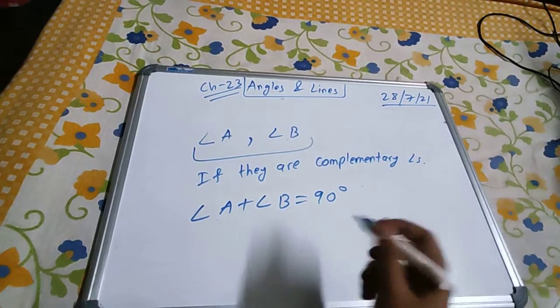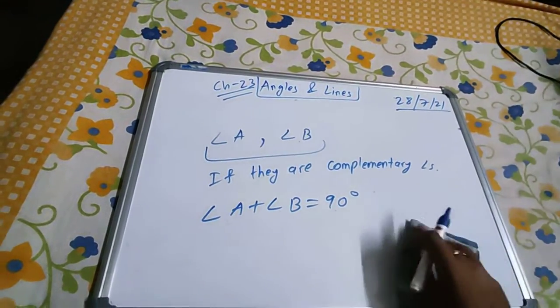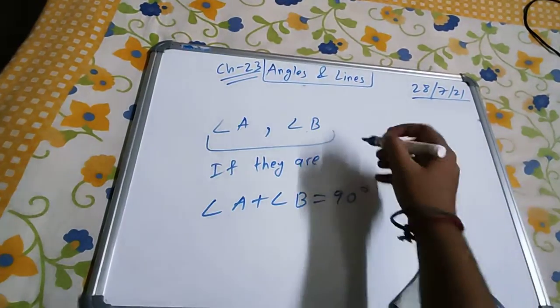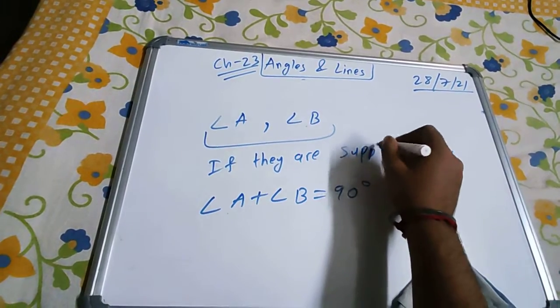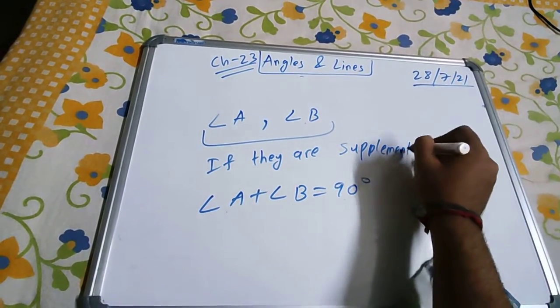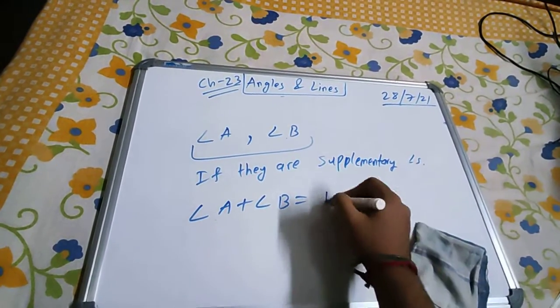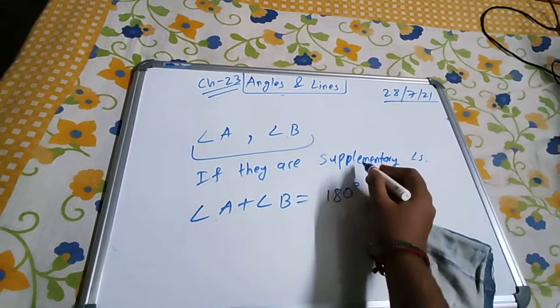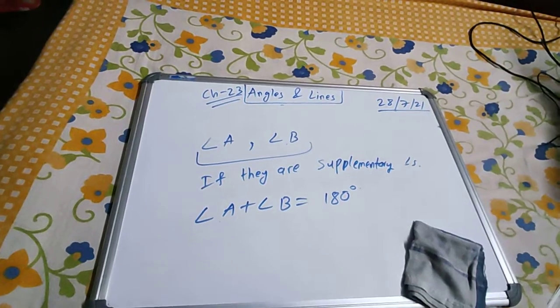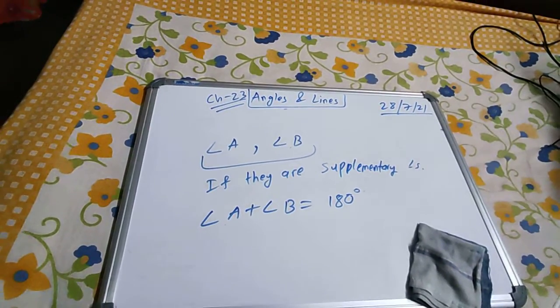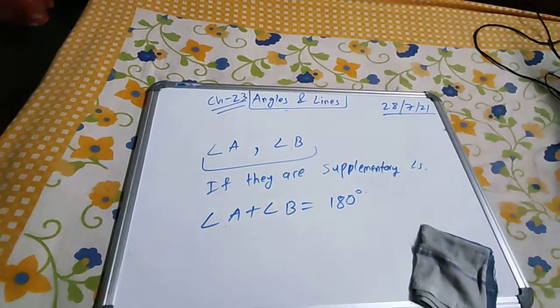Same goes for supplementary. This was for complementary, and for supplementary you just change this word. Supplementary means that the addition will be 180 degree. Just the same thing, the word changes and the number value changes over here. So previously it was complementary and 90 degree, now it is supplementary and 180 degree.